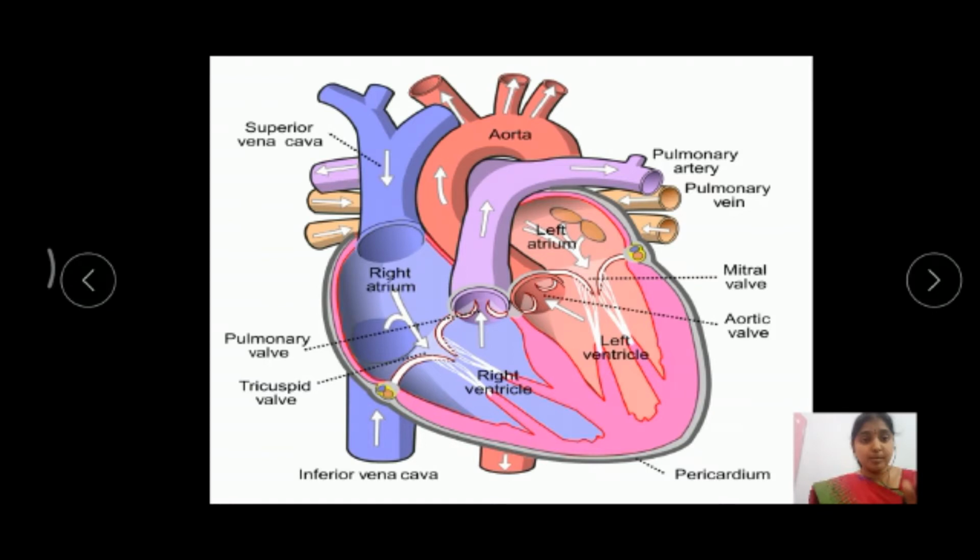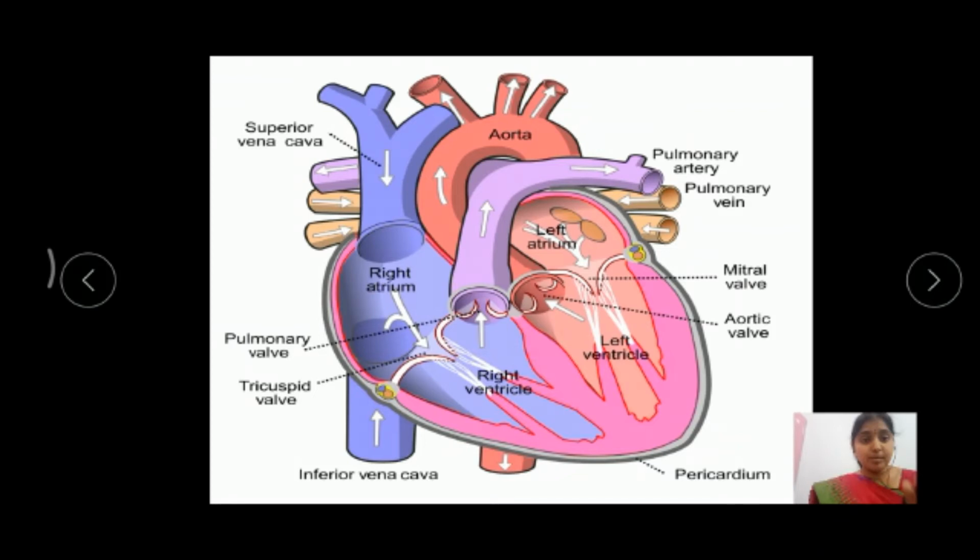The superior vena cava is also called the precaval vein, and the inferior vena cava is also called the postcaval vein. The superior vena cava receives deoxygenated blood from the upper side of the body, and the inferior vena cava from the lower side of the body. Then what about the heart itself? Here the coronary sinus is present. The coronary sinus receives deoxygenated blood from the walls of the heart. See, these are the walls of the heart.